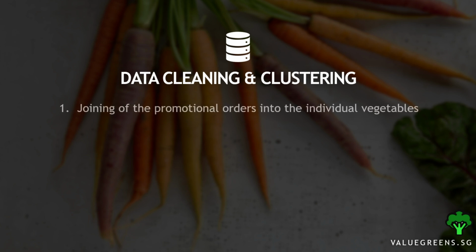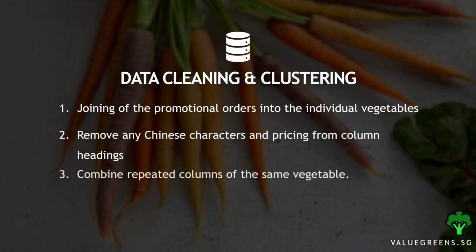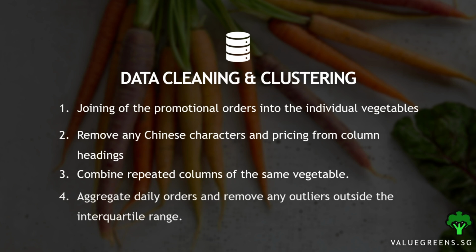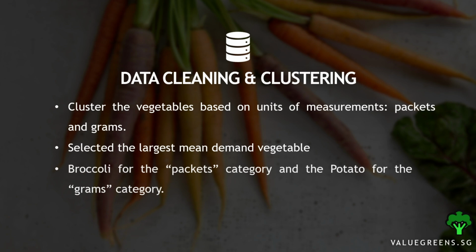Join promotional orders into the individual vegetables, remove any Chinese characters and their respective price from the column headings, combine repeated columns of the same vegetable, and lastly, aggregate daily orders and remove any outliers outside the interquartile ranges. Due to the large number of vegetable types, we clustered the vegetables according to the 2 types of unit of measurement, that is either packets or grams. After which, in agreement with our client, we selected the vegetable with the largest mean demand for each cluster, which is broccoli for the packets cluster and potato for the grams cluster for statistical analysis and modeling.